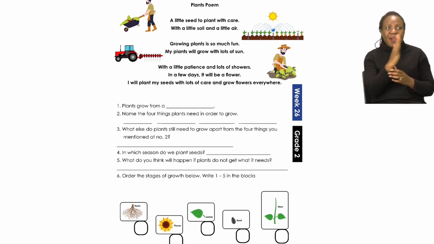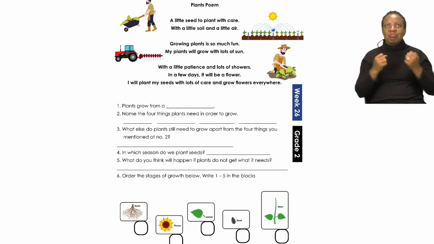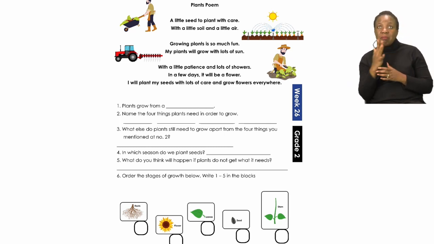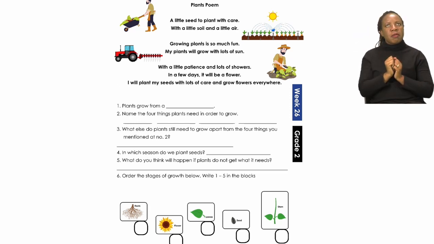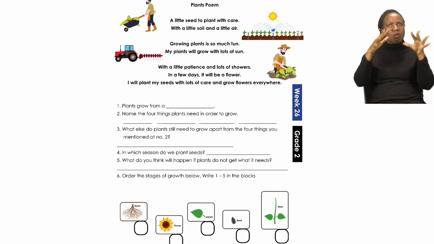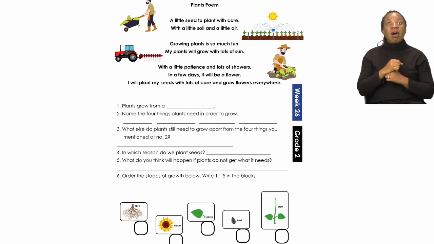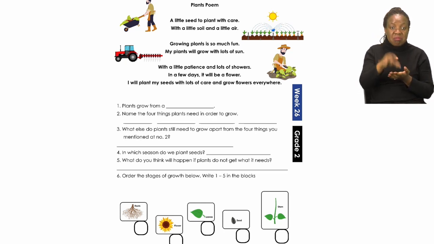My plants will grow with lots of sun, with a little patience and lots of showers. In a few days, it will be a flower. I will plant my seeds with lots of care and grow flowers everywhere.